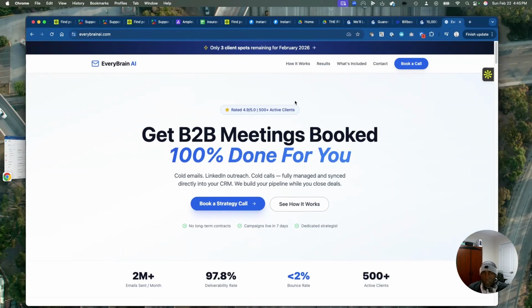Every Brain AI is a cold email agency. We work with you and deploy. We do a done-for-you service, in which we run the platform and the infrastructure, and then you get a CRM where you manage the potential customers. So we have clientele, and I'm just going to demo.